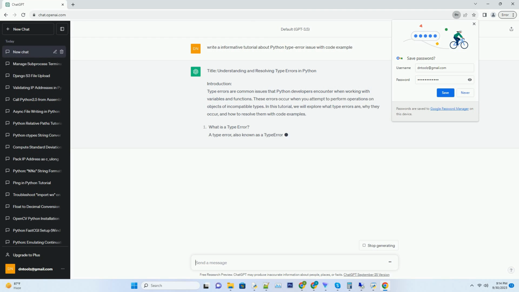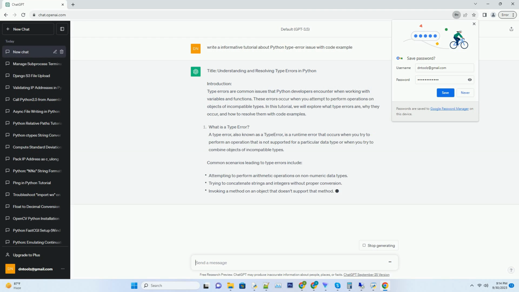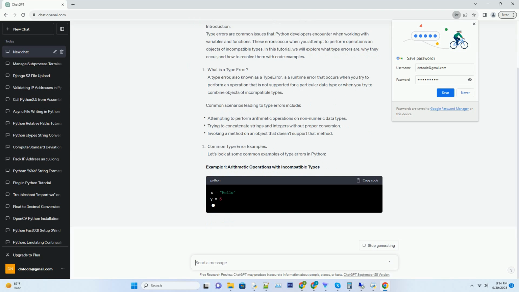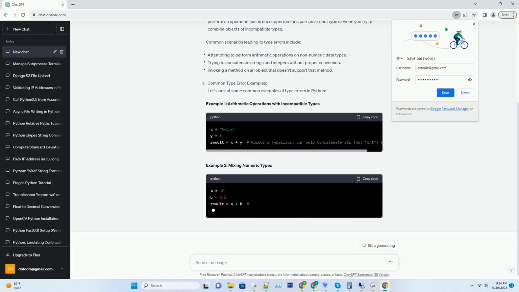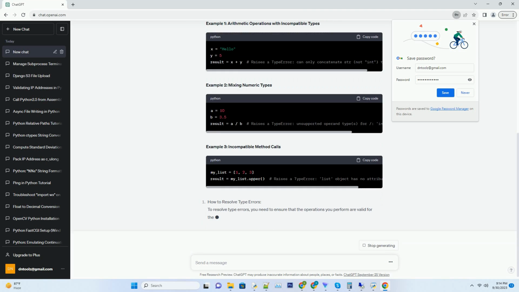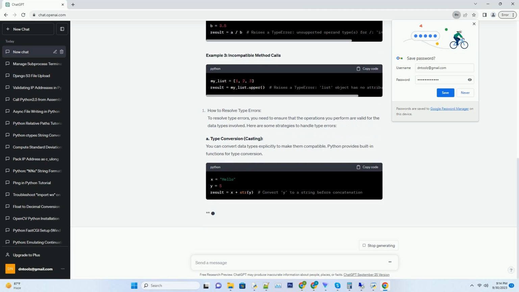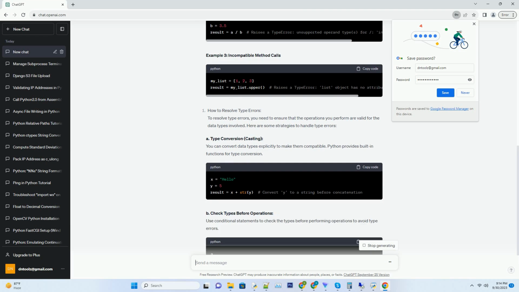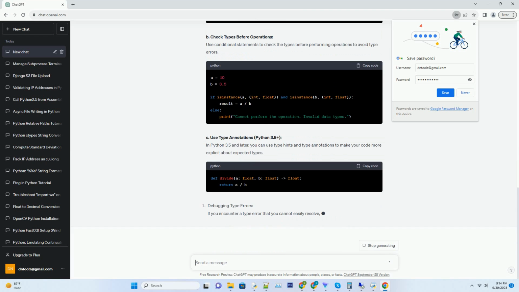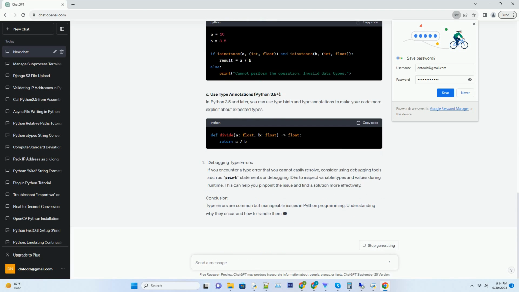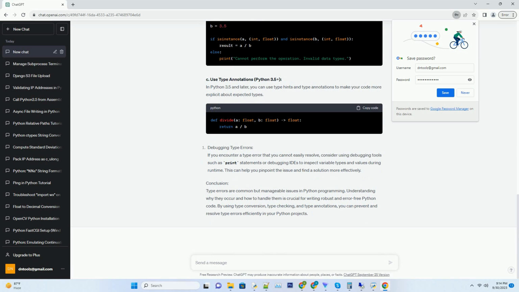Title: Understanding and Resolving Type Errors in Python. Introduction. Type errors are common issues that Python developers encounter when working with variables and functions. These errors occur when you attempt to perform operations on objects of incompatible types. In this tutorial, we will explore what type errors are, why they occur, and how to resolve them with code